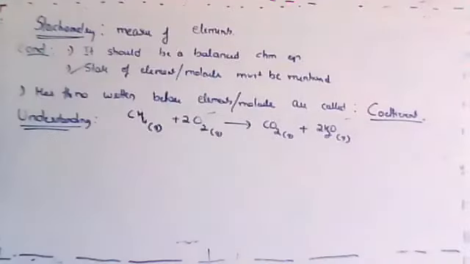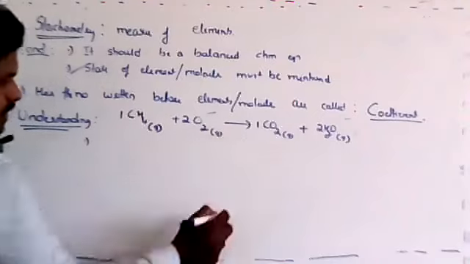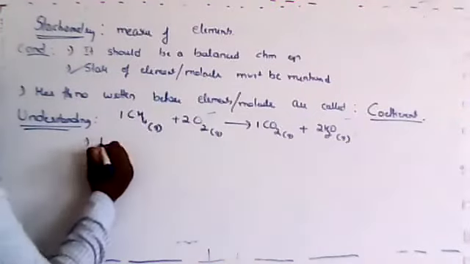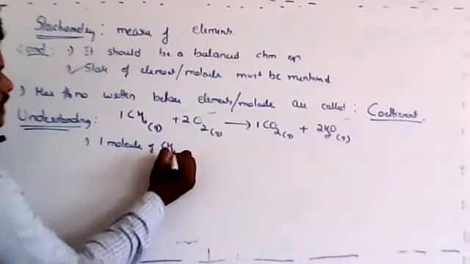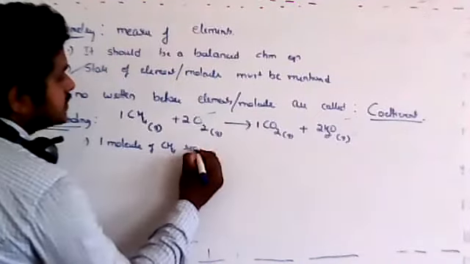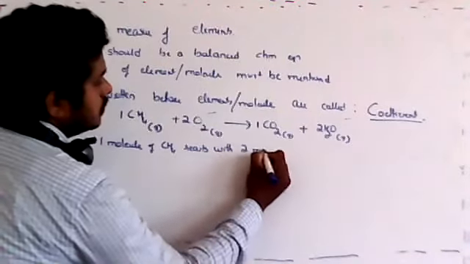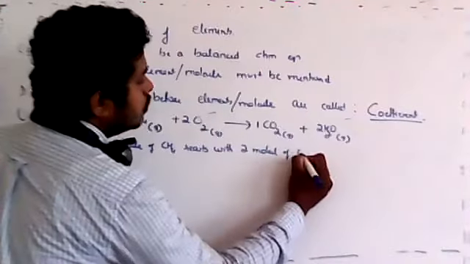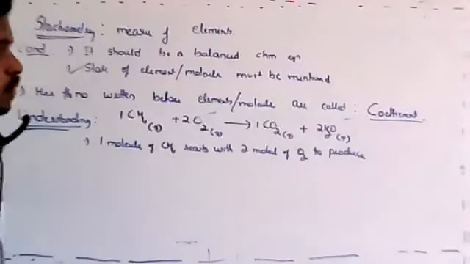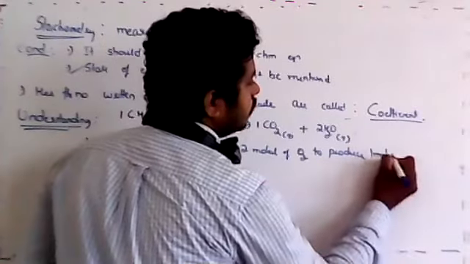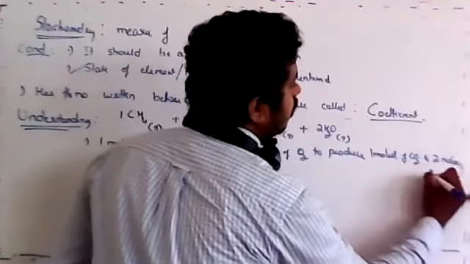Got it? So dear students, let's understand this by writing all the things. What is given here? 1 and 1. If there is nothing, understand it is 1. So what can be understood here is one molecule of CH4 reacts with 2 molecules of O2 to produce one molecule of carbon dioxide and 2 molecules of H2O.